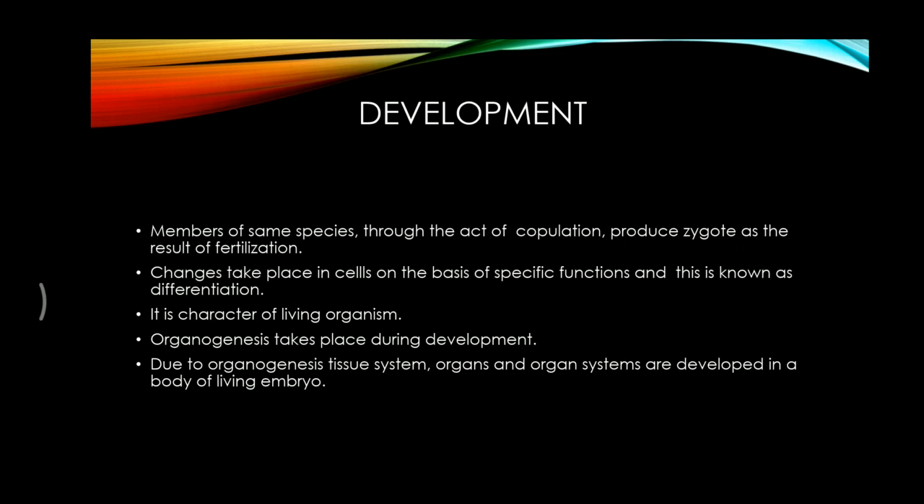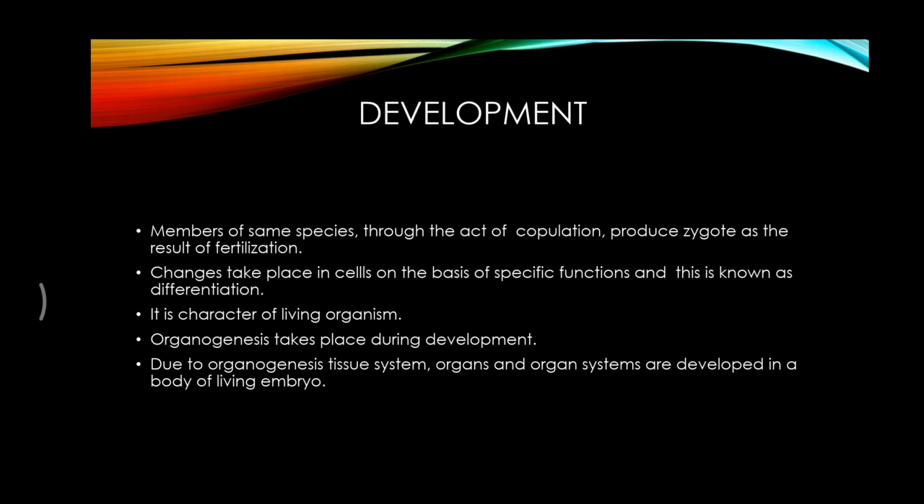While talking about development, let us consider a group of organisms which have the same character. As they have the same character, they can be placed under the same species, so they are members of that species. Such members, through the process of copulation, meaning a sexual interaction, will produce a zygote through the process called fertilization, which is the process of fusion of sperm and ovum.